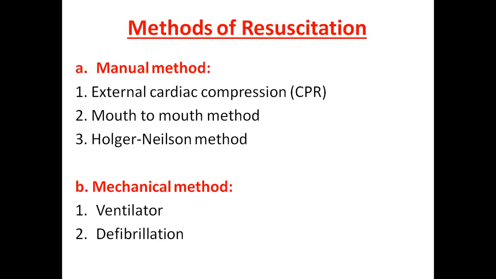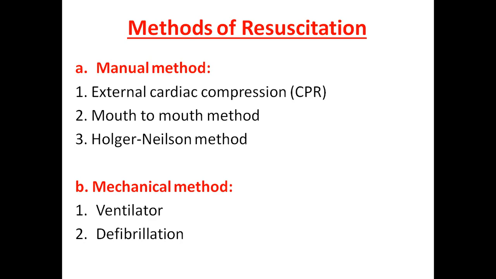So there are methods of resuscitation. There are basically two methods of resuscitation. First one is called the manual method. Second one is called the mechanical method. The manual method is performed in the periphery where hospital setting is not available, or can be performed in combination in the hospital, like external cardiac compression, which can be performed in the periphery and also in the hospital setting, along with mechanical ventilation.